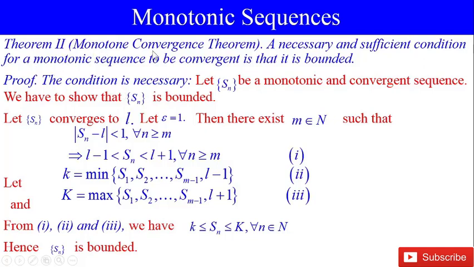Theorem 2. Monotone convergence theorem. A necessary and sufficient condition for a monotonic sequence to be convergent is that it is bounded. The condition is necessary. Let Sn be a monotonic and convergent sequence. We have to show that Sn is bounded.